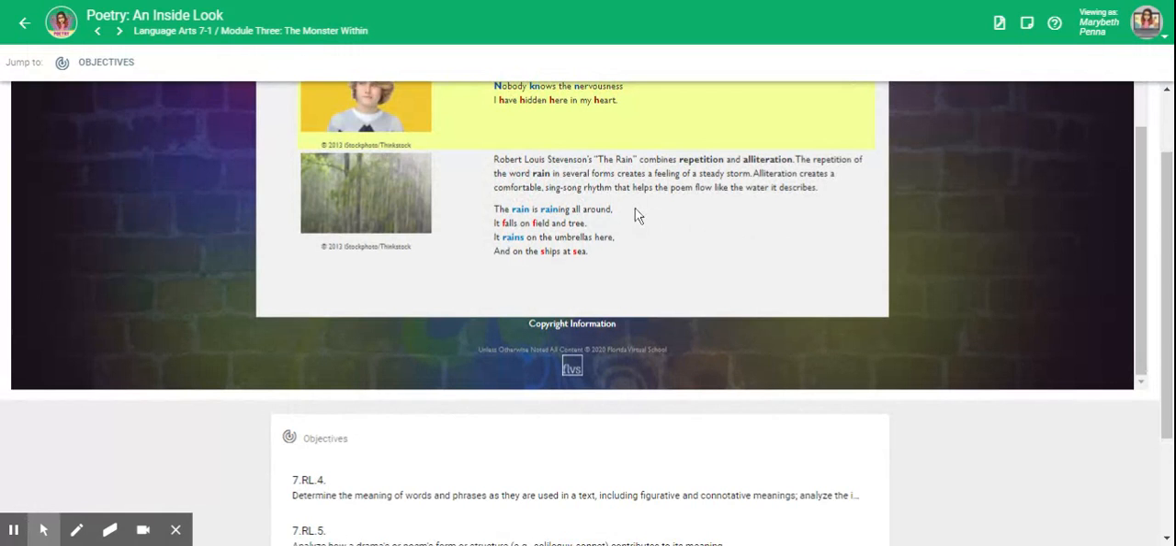Robert Louis Stevenson's The Rain combines repetition and alliteration. The repetition of the word rain in several forms creates a feeling of a steady storm. Alliteration creates a comfortable sing-song rhythm that helps the poem flow like the water it describes.